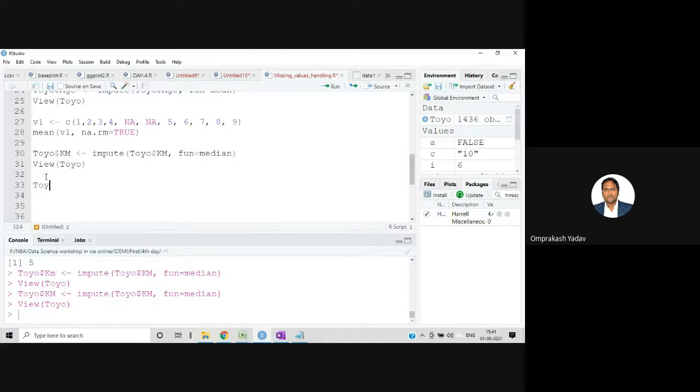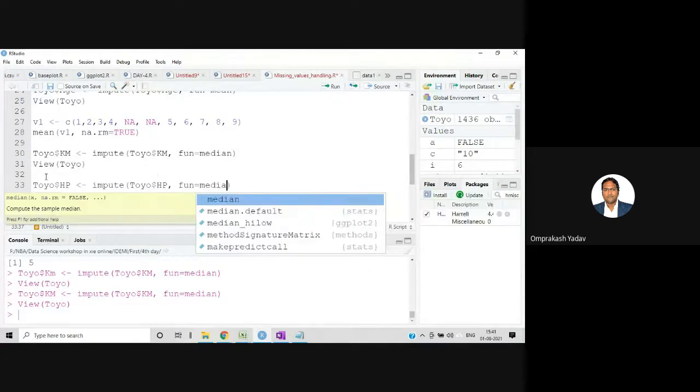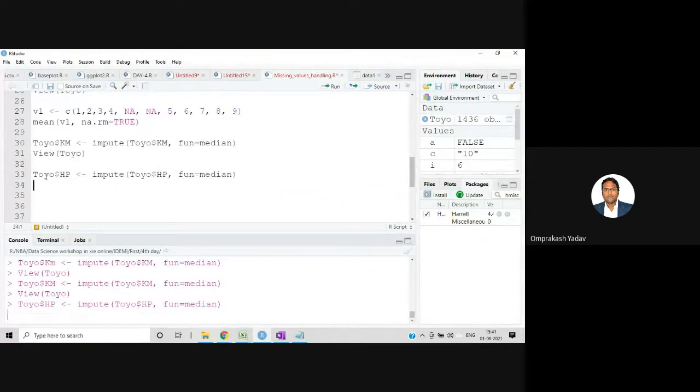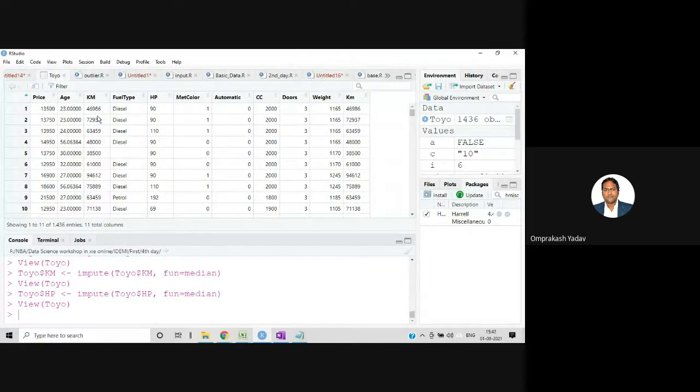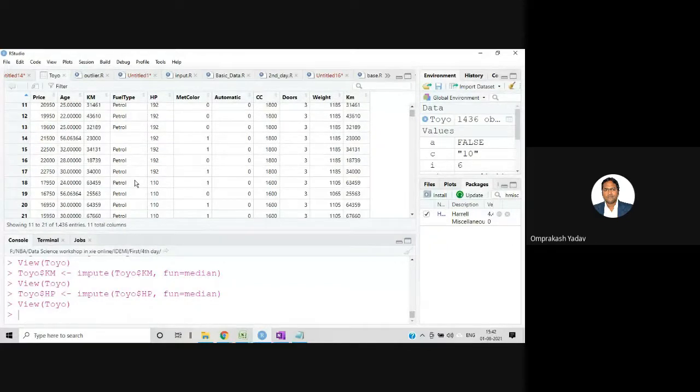Now Toyo, and we will also do it on HP. Impute Toyo HP, and the function I am using is median. Okay. Let's do this one also. And I imputed, we can view this one. Age, kilometer, and HP we imputed. So we cannot see any NA values over there.